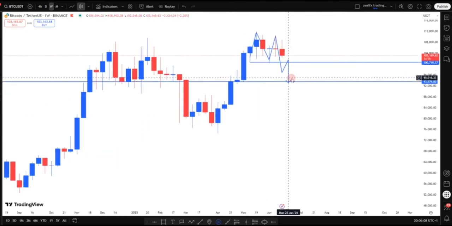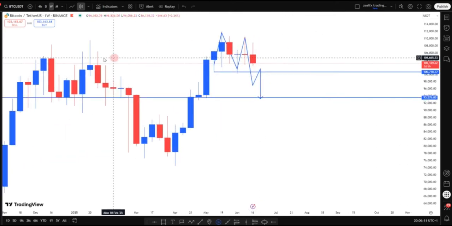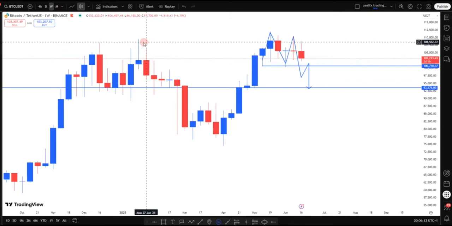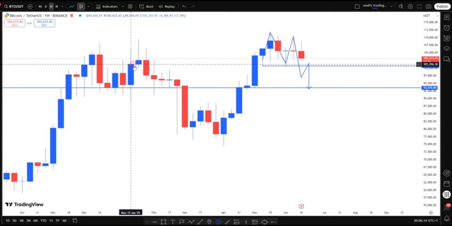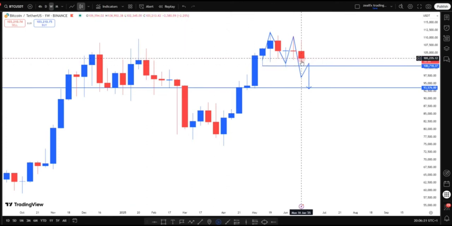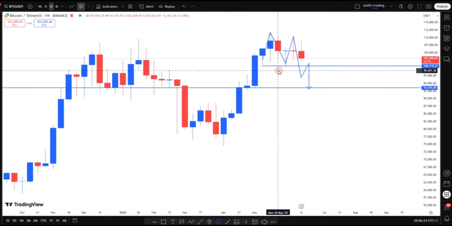On my weekly chart, previously we had our candlestick close on this resistance level, and this particular resistance level is a strong resistance level. So as long as we have price on this resistance level, we expect BTC to move down. The higher time frames, which are the monthly and the weekly, are telling us that price is expected to go down. But the daily time frame still does not give us that sign of the downtrend. The daily time frame is still on consolidation. So all we have to do is wait for price to truly get out of that consolidation before making any further decision on BTC USD.